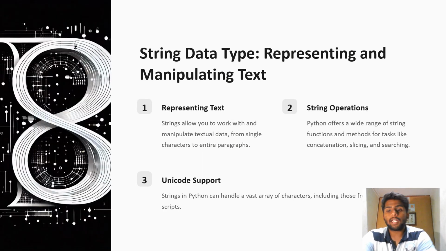Moving on to the main data type in Python, that is the string data type. A string is a main data type we use in Python. It is represented as text, and strings allow you to work with and manipulate textual data, from a single character to an entire paragraph. Python offers a wide range of string functions and methods for tasks like concatenation, slicing, and searching.